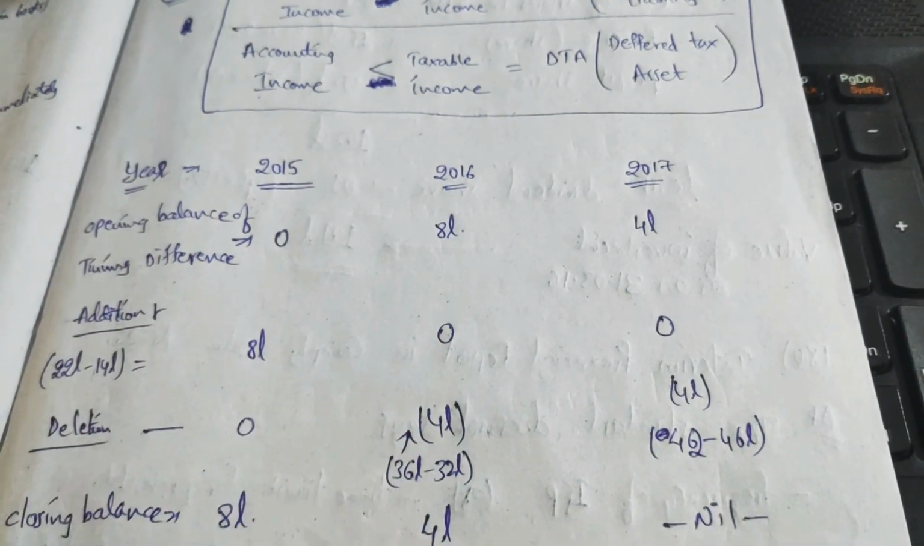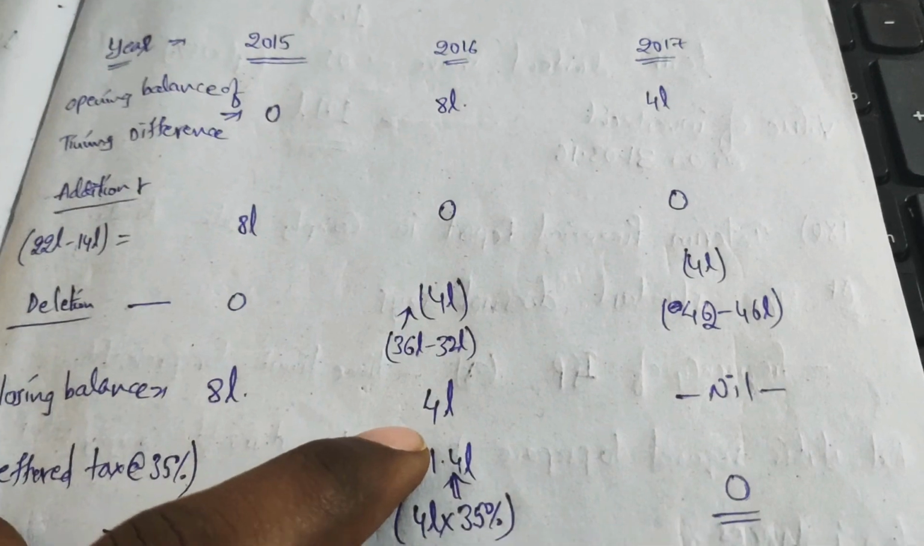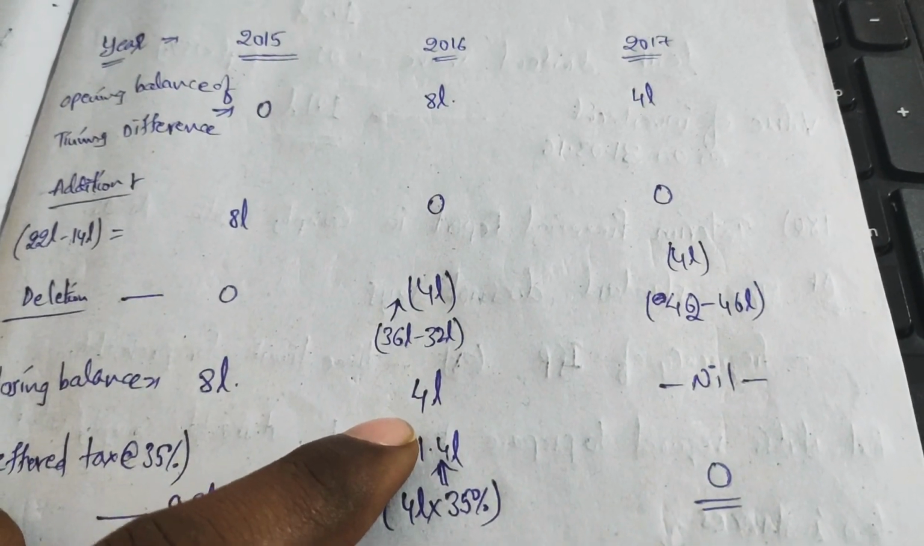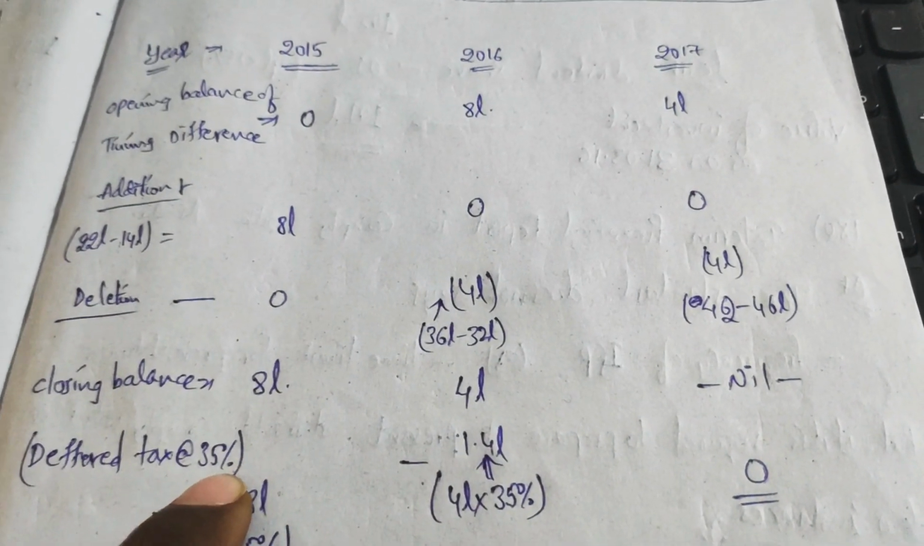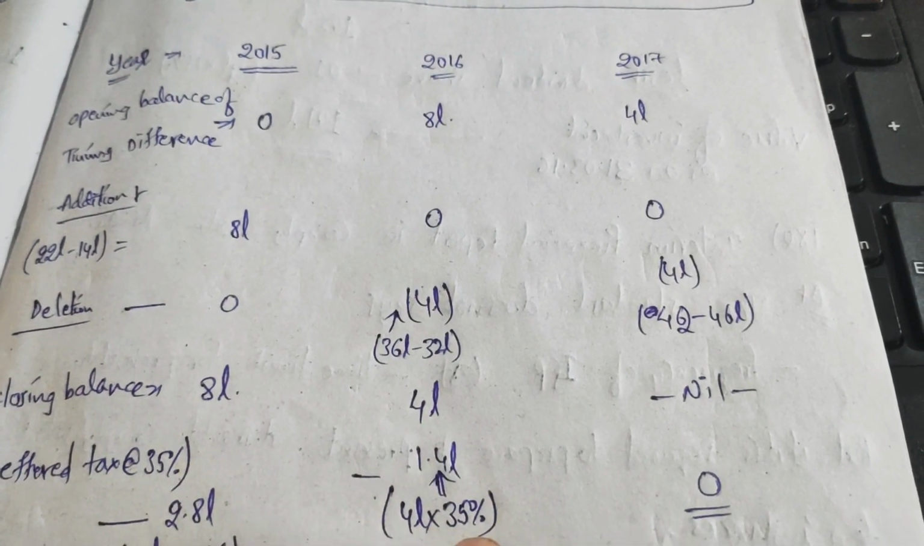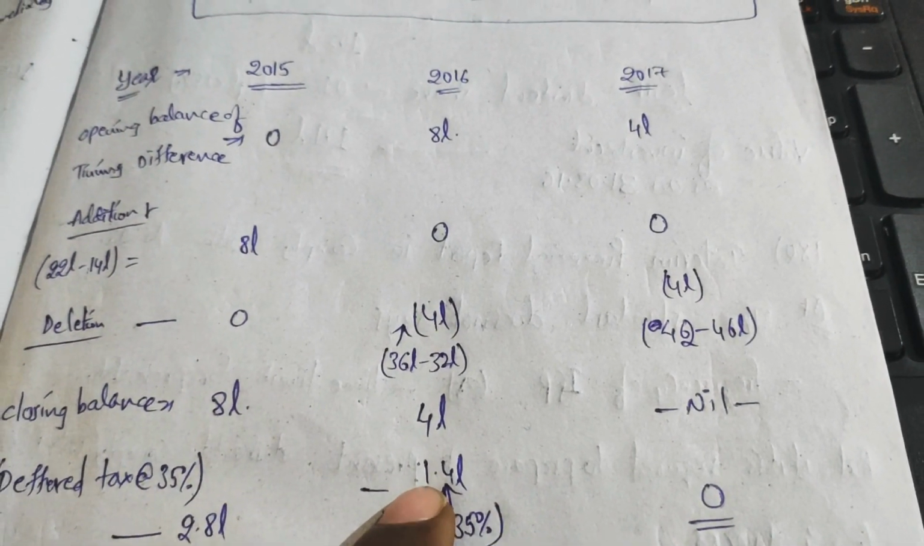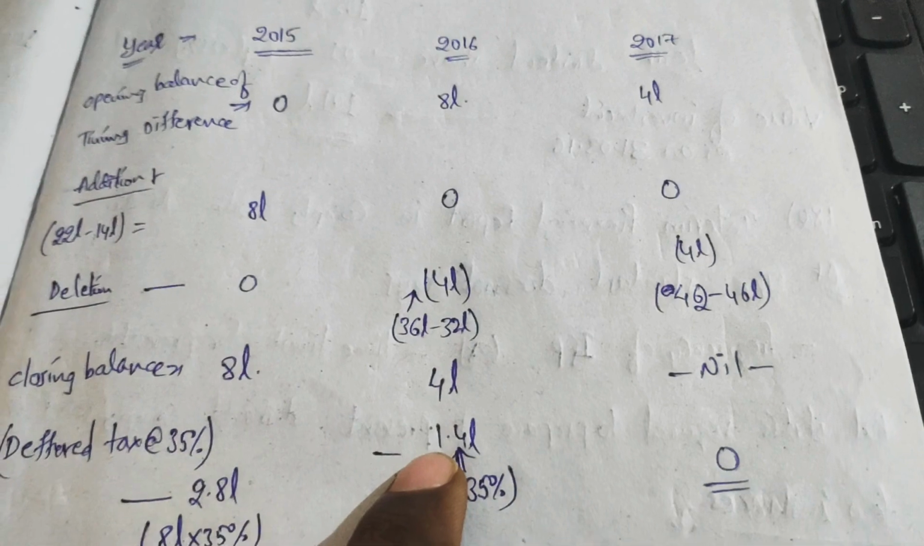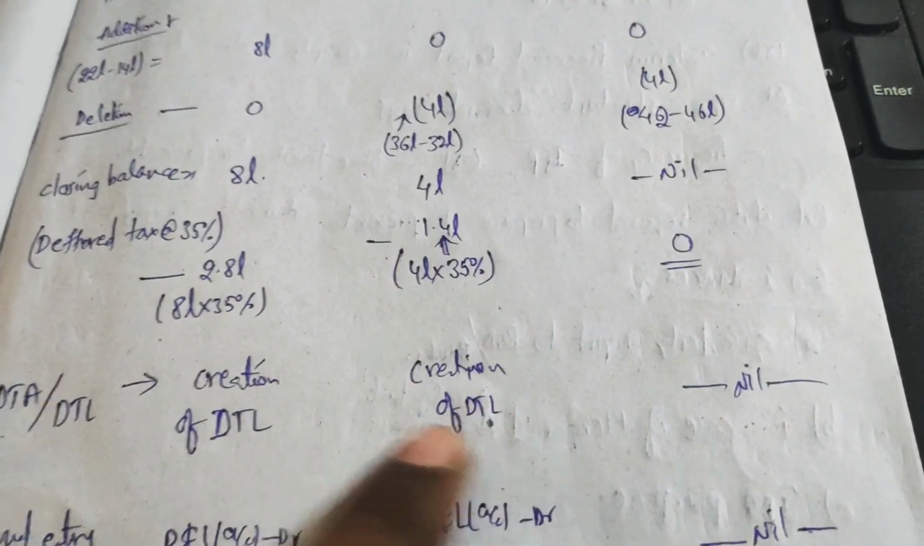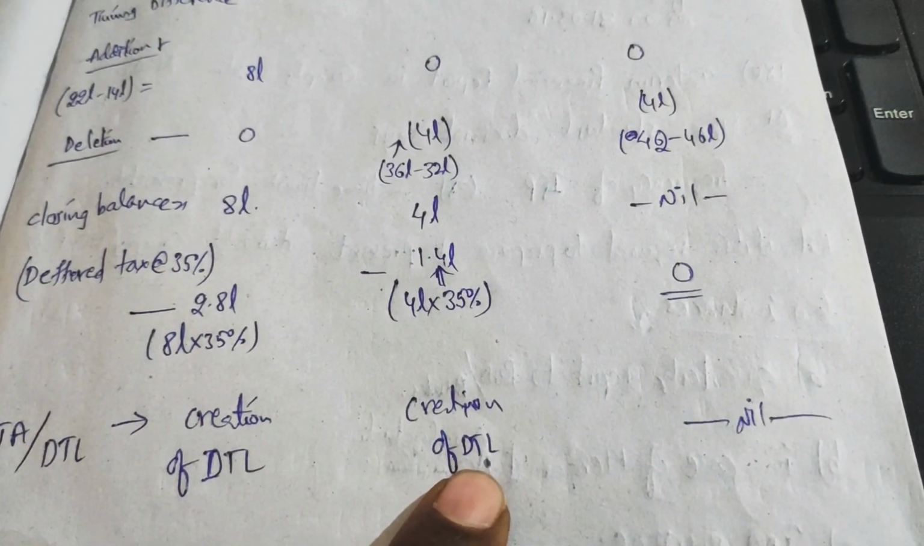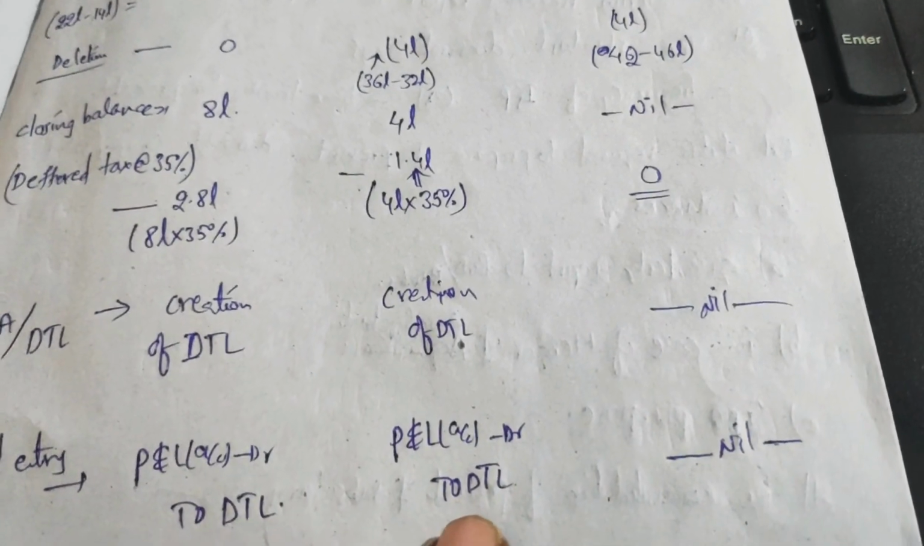Thereby, by reducing it, we still need to maintain a liability for the value equivalent to 4 lakhs. The deferred tax rate is 35%. Applying the 35% rate to the 4 lakhs, you will get 1.4 lakhs, for which we need to create an additional deferred tax liability. So the creation of DTL, deferred tax liability, follows the same formula again.